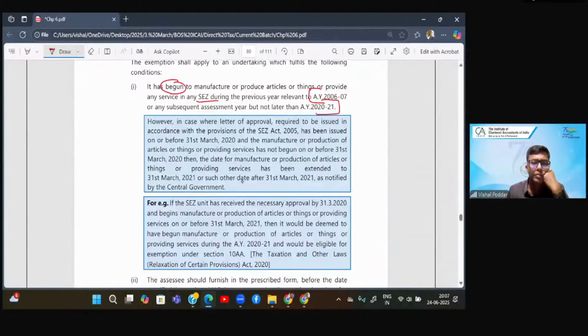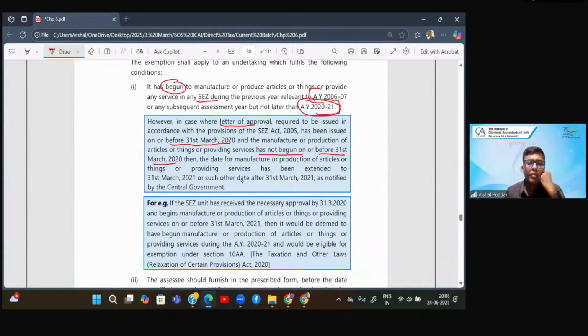Now, so the condition is, for fitting in this particular exemption, you should have got the letter of approval before 31st March 2020, which is relevant to AY 2021, right? Now, what is clarified? Let us say the letter of approval is granted by this date, but you could not start the actual manufacturing by 31st March.